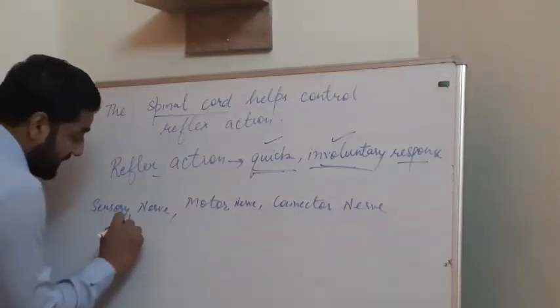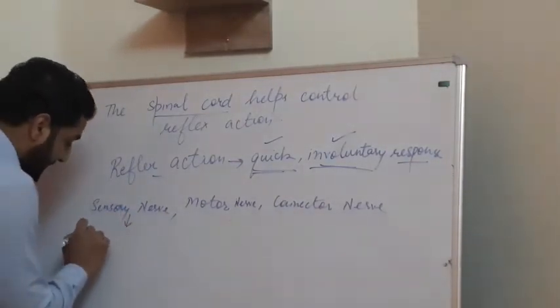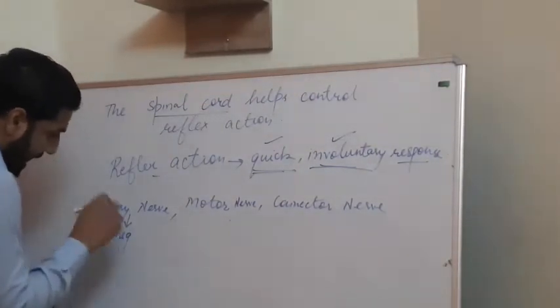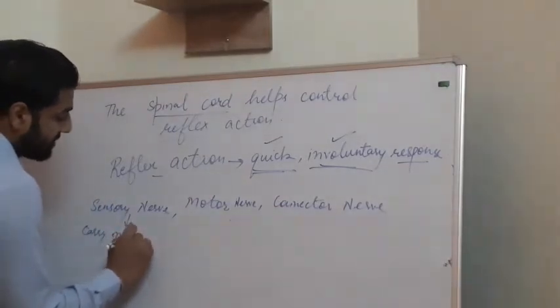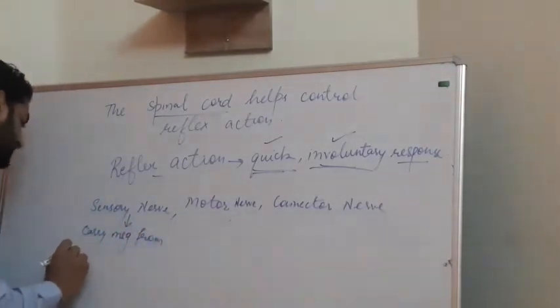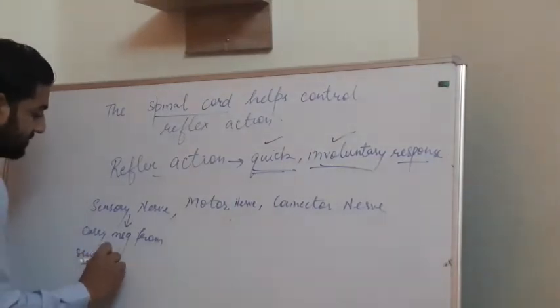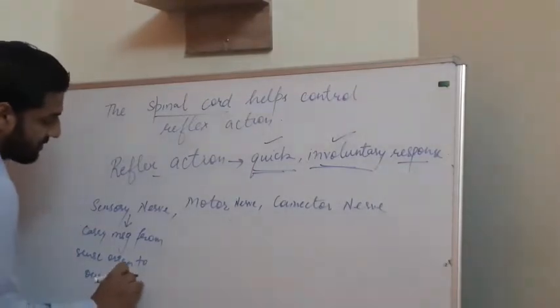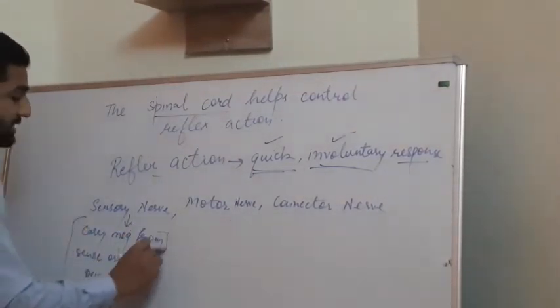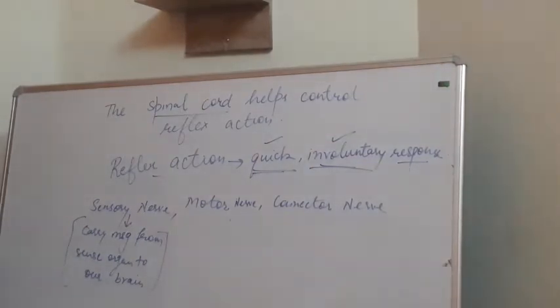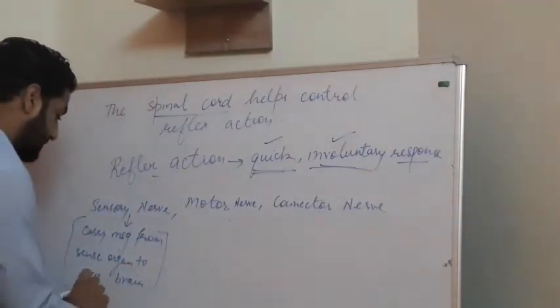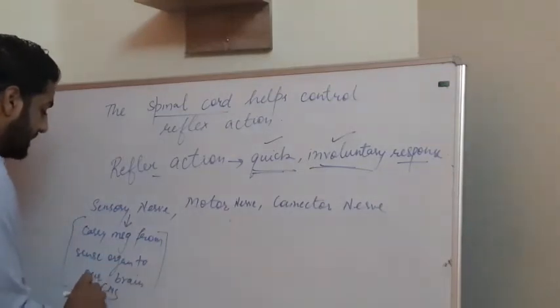Sensory nerves are the nerves which carry the message of action, the stimulus, from the sense organ to our brain, you can say the CNS, our central nervous system. They carry the message to the CNS.